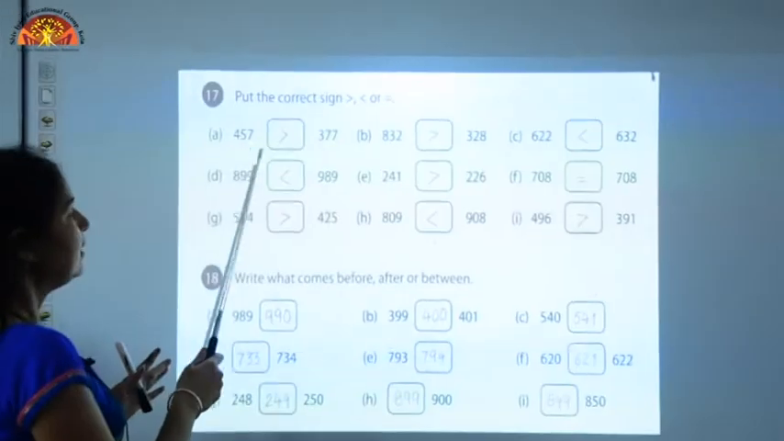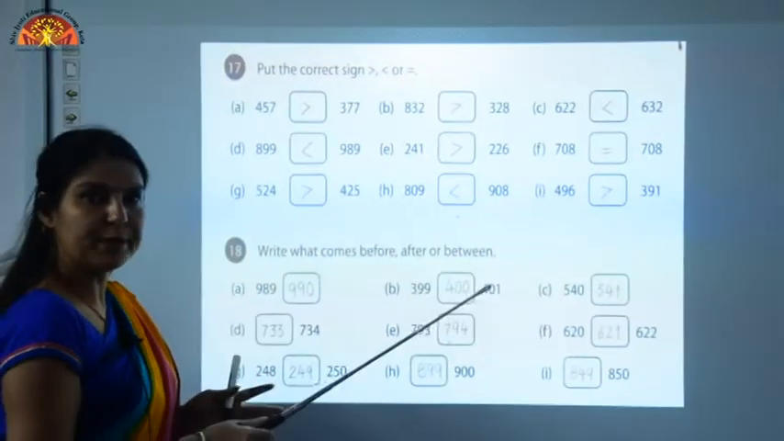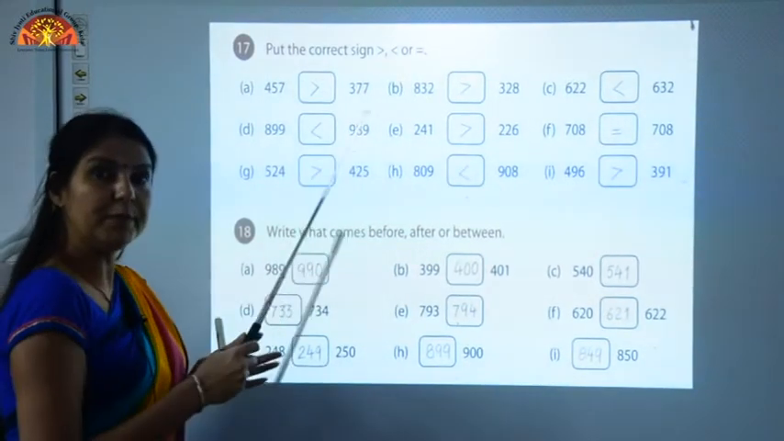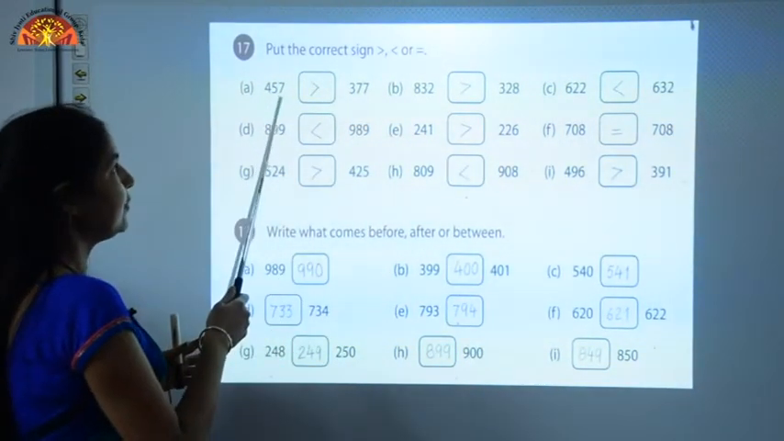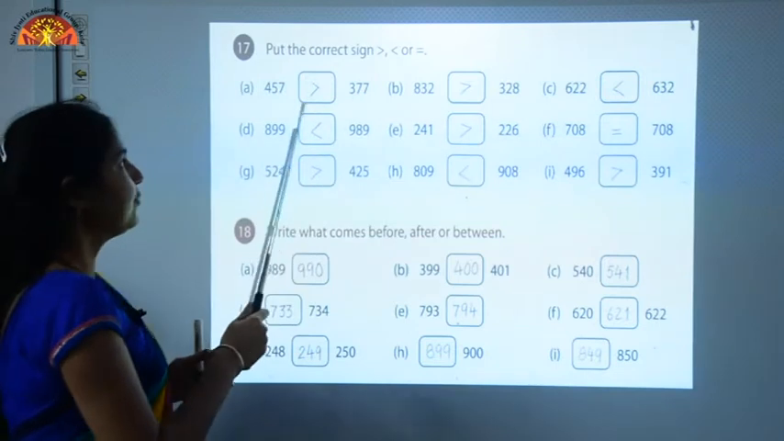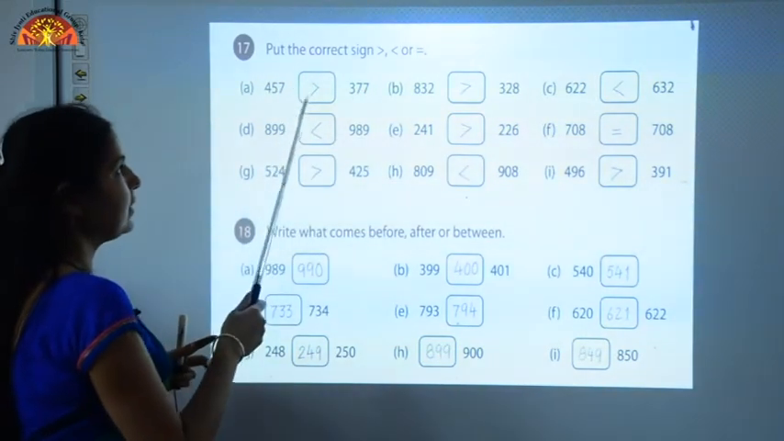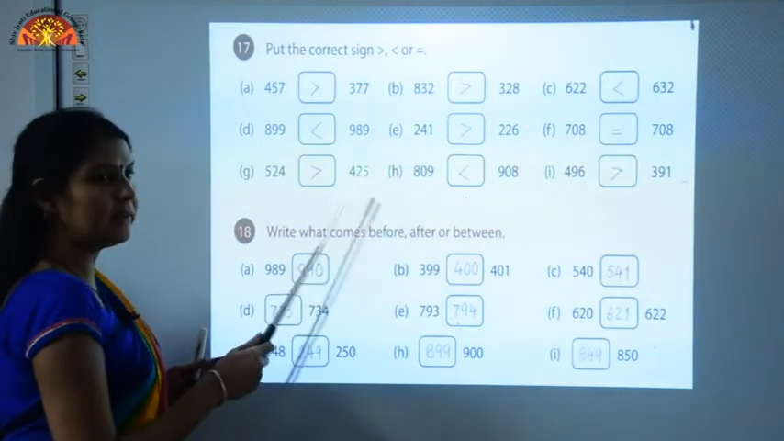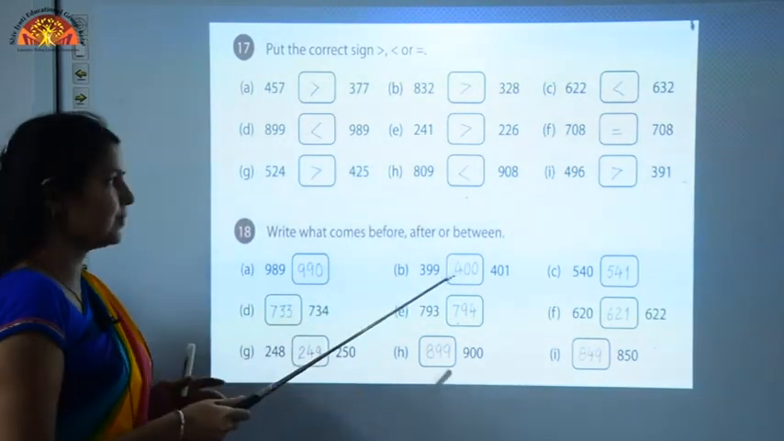So we will see which number is at hundreds place. Here 4 is at hundreds place and here 3 is. So which number will be bigger? This 457 number will be bigger. So we will put the sign of greater than in front of this. I hope you have understood. Rest of the sums you can do yourself.